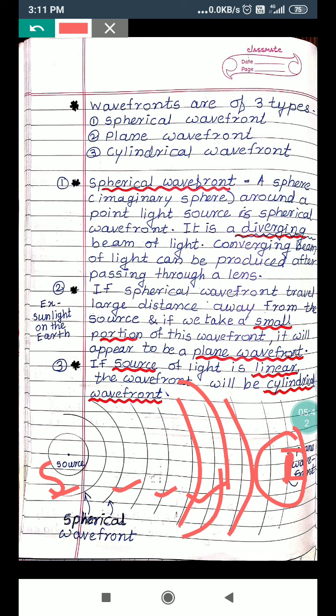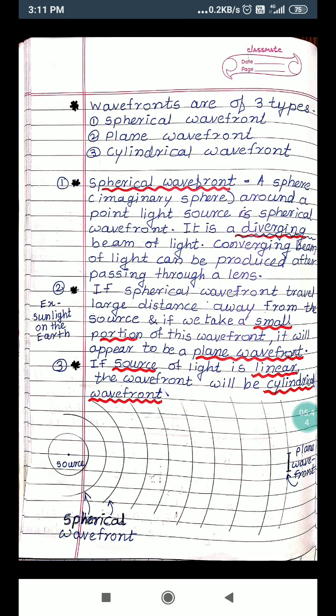Similarly, whenever there is a linear source of light, it produces cylindrical wavefront. Thus, there are three types of wavefront: spherical wavefront, plane wavefront, and cylindrical wavefront.